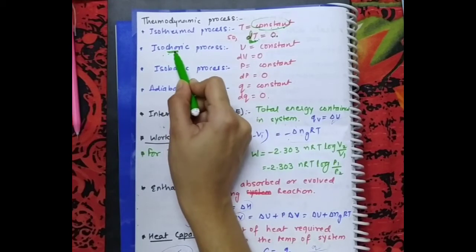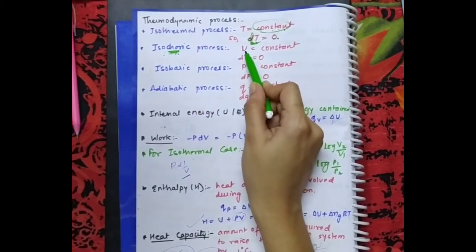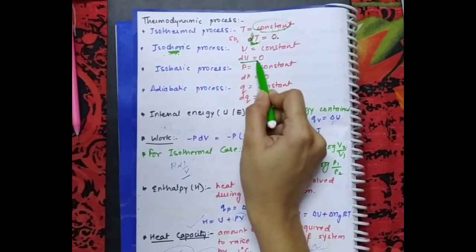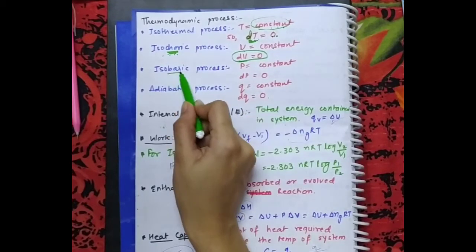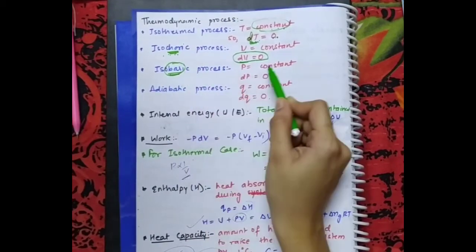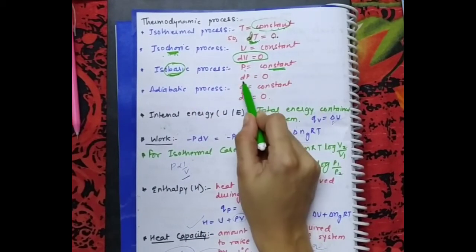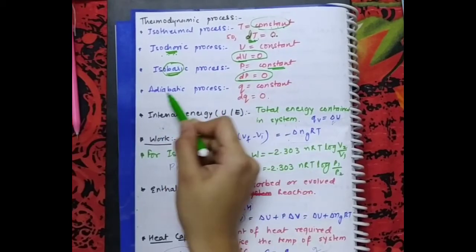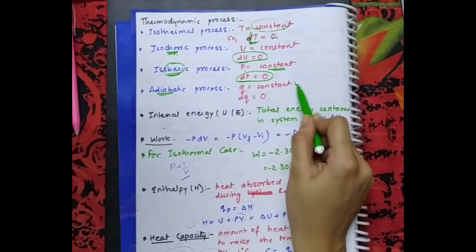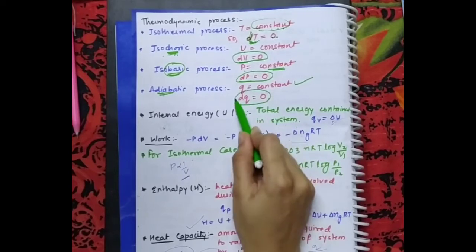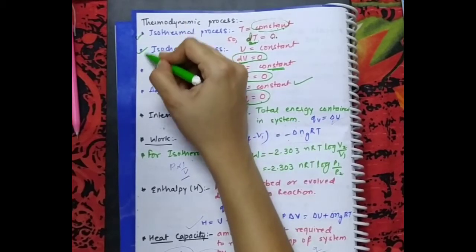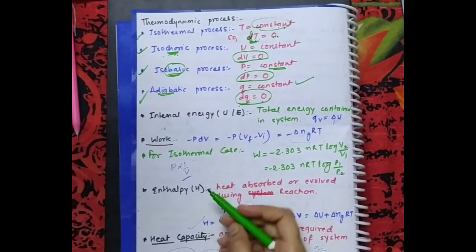Isochoric, core is the unit of volume. So isochoric means where volume remains constant. So change in volume will be 0. Isobaric, bar is the unit of pressure. So pressure remains constant. So change in pressure will be 0. Adiabatic means where heat is constant. So change in heat will be 0. Remember this thing. ठीक है, इससे बहुत सारे calculations हो जाते हैं.